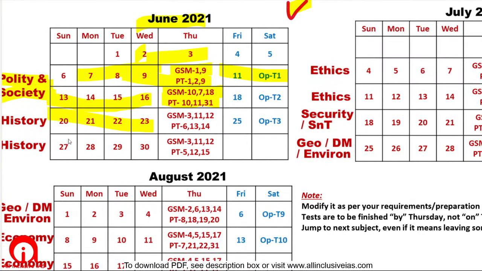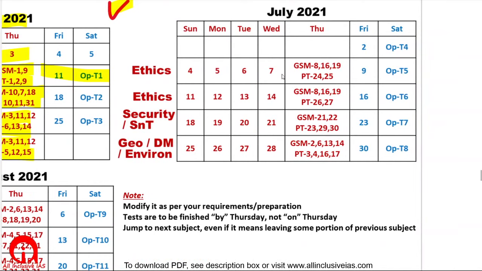Next, for 2 weeks he will study history. So these are coordinated tests of history only, right? Next 2 weeks he will study ethics. When he will be studying for the ethics mains tests, he will be studying the full length test of prelims. Ultimately, when you don't understand any concept of prelims test also, you can always rectify it. There are many facts to be rectified. Okay, so there's nothing wrong in it. Then he will study for security.